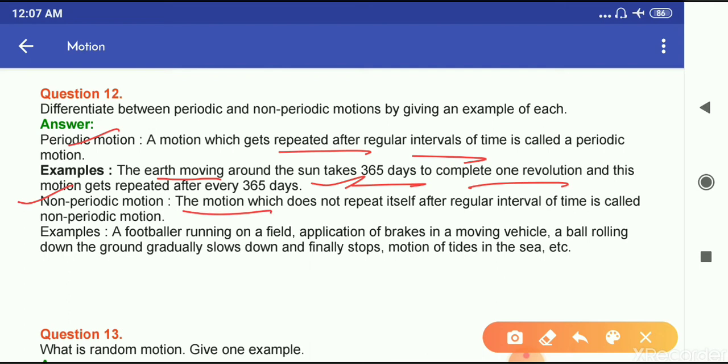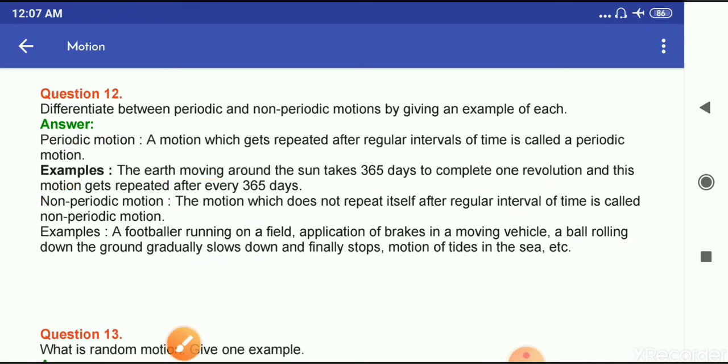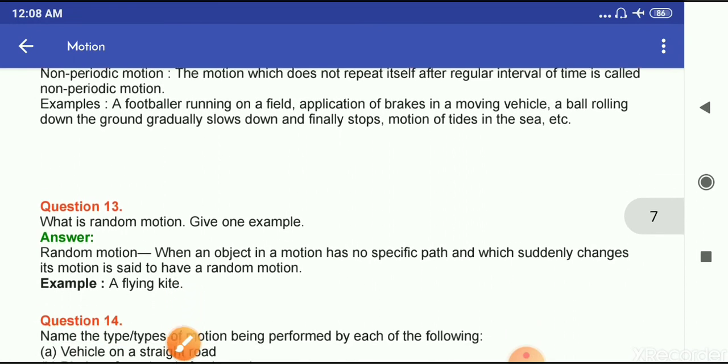The motion which does not repeat itself after regular intervals of time is called non-periodic motion. Example, a footballer running on a field, application of brakes in a moving vehicle, a ball rolling on the ground gradually slows down and finally stops, motion of tides in the sea. You can write any one example. Okay, so this is your answer of question number 12.